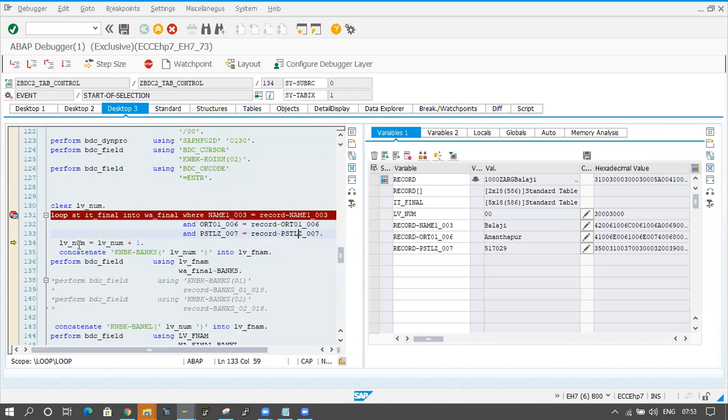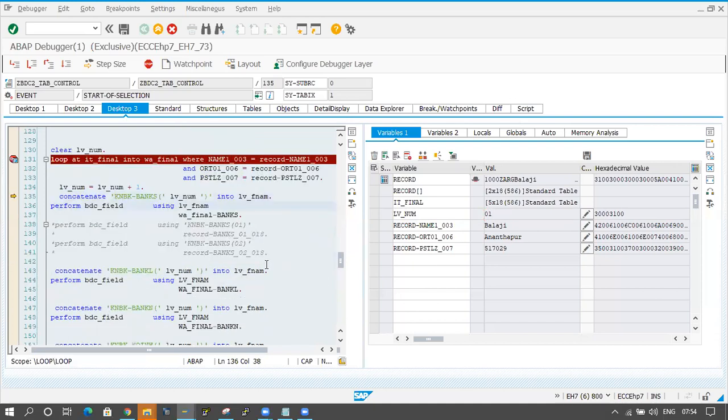It is coming inside of the looping. LV underscore number is equal to 00 here. Here I'm adding 1. Click on F5 button, so 1 is coming like this. In LV underscore num, 01 is coming.